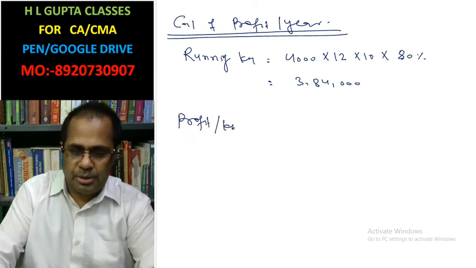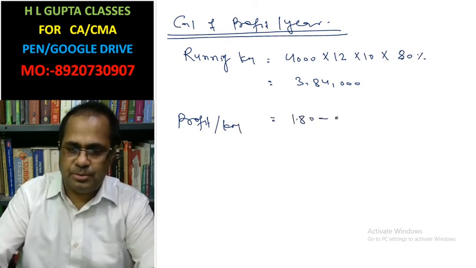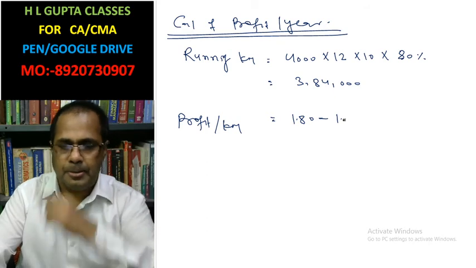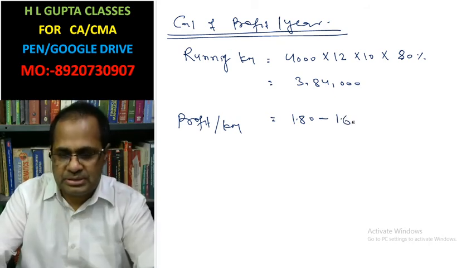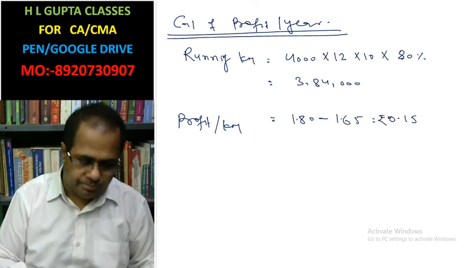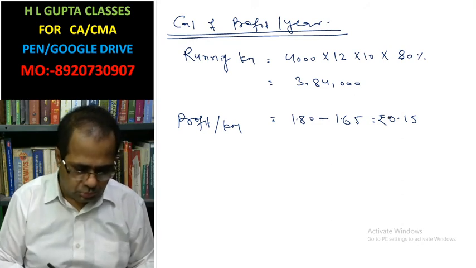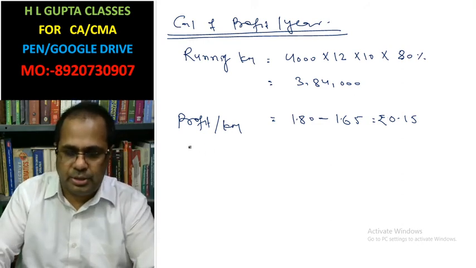Now profit per kilometer: 1.80 you are going to charge, 1.65 is the cost, so 0.15.